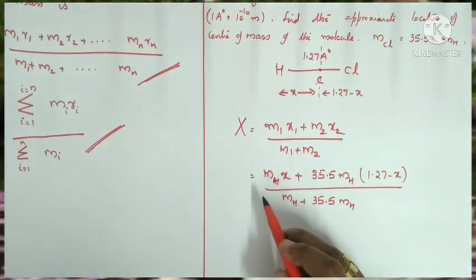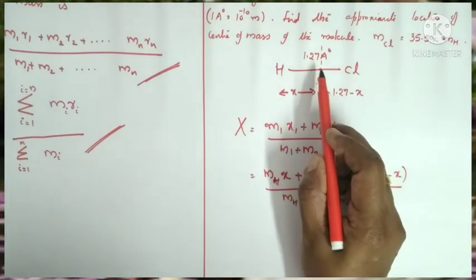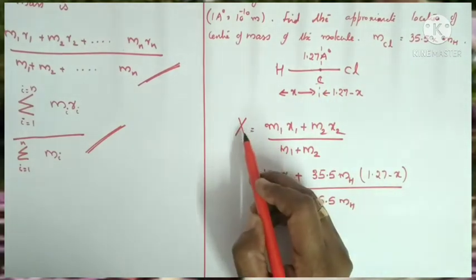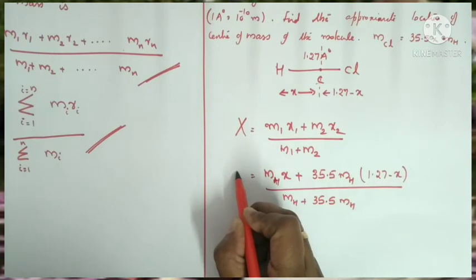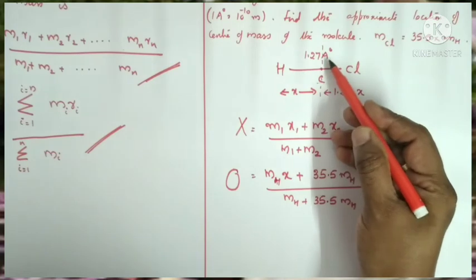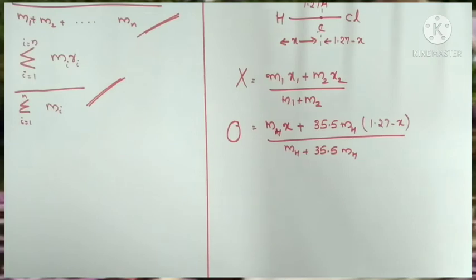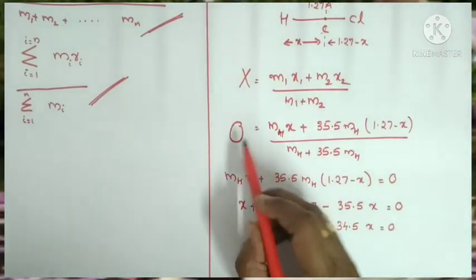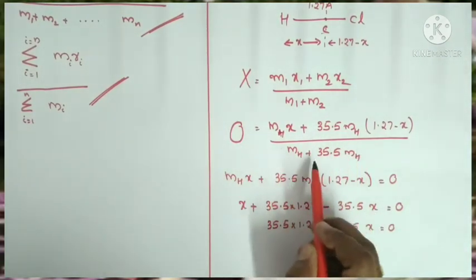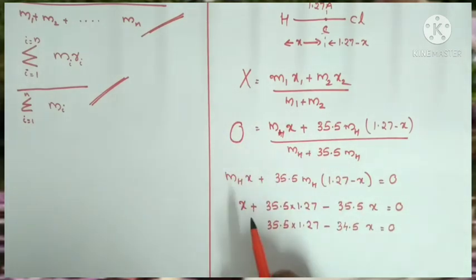So in the derivation we have taken the position of the center of mass as the distance from the origin to the center of mass. Here the origin and center of mass we have taken as the same. So what is the position of the center of mass? Both are equal, no? Therefore it is equal to 0, because center of mass and origin are the same. Now we can simplify. Since the left hand side is 0, cross multiplying, the numerator is equal to 0.